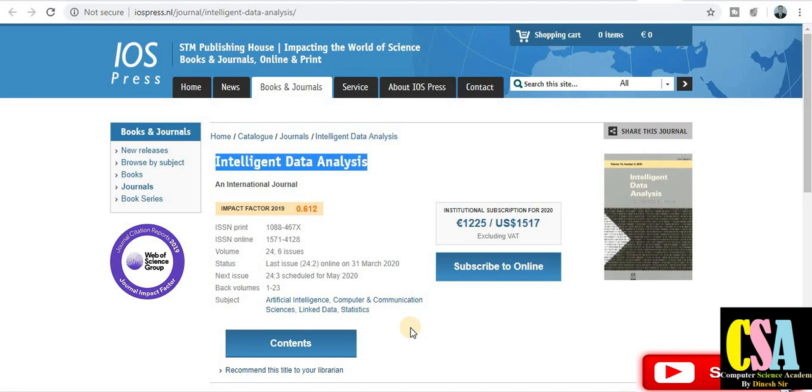I hope all of you understand about these types of SCI index journals. That is a very important journal type. If you want to know about SCI journals related to your field, just write your query in the comment box. Definitely I will provide the SCI index journals within a short duration.